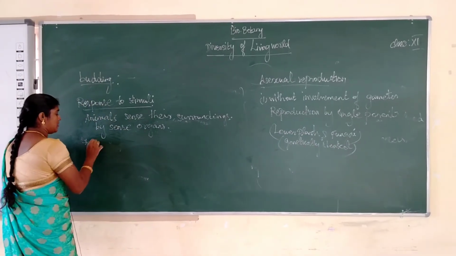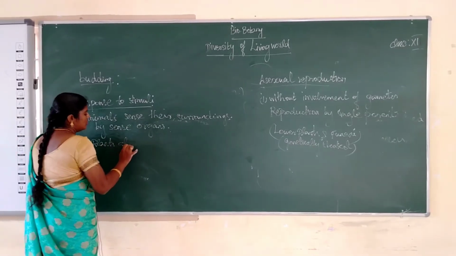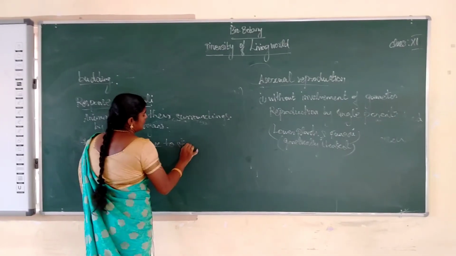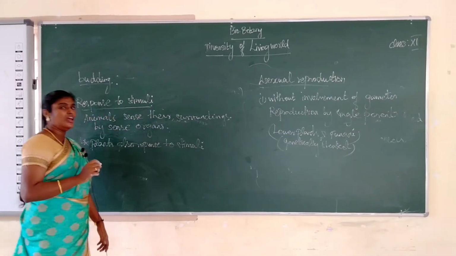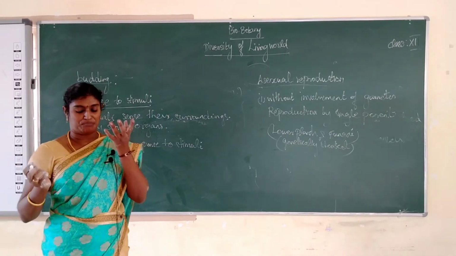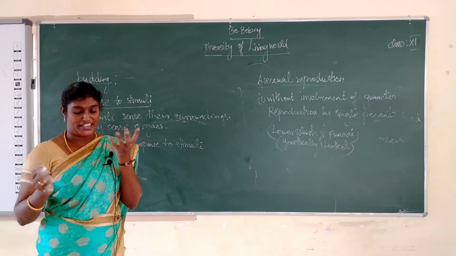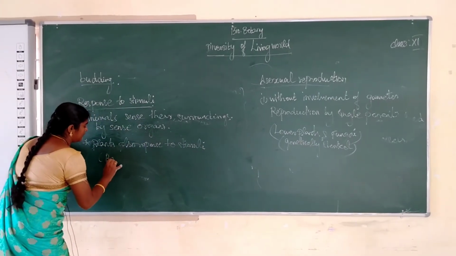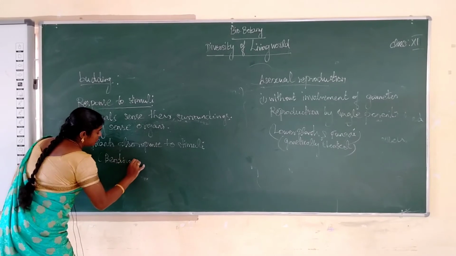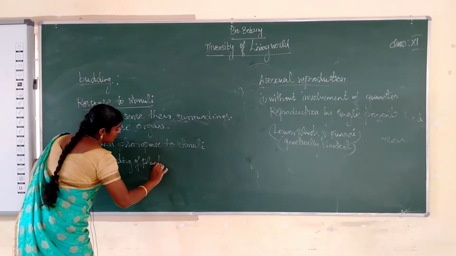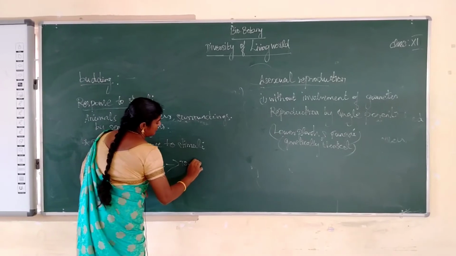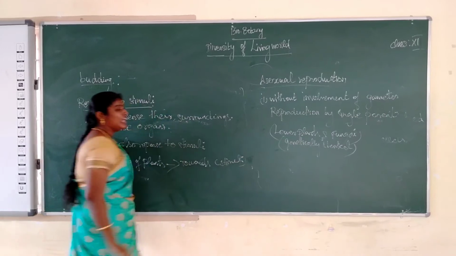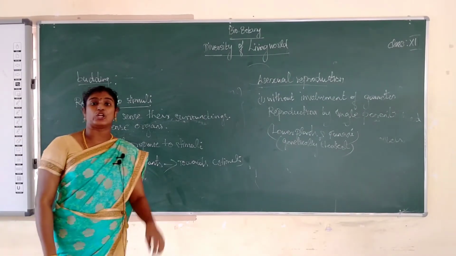Not only animals, plants also respond to stimuli. For example, the bending of plants towards the light is one of the stimuli. Another example is the Mimosa pudica plant, the touch me not plant, which closes on touching.